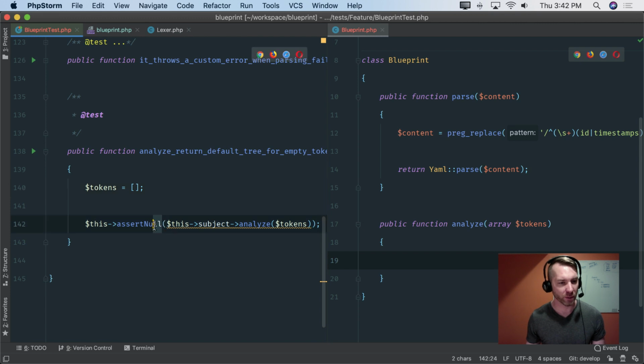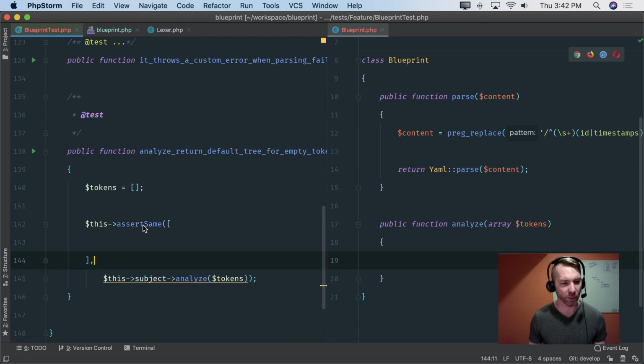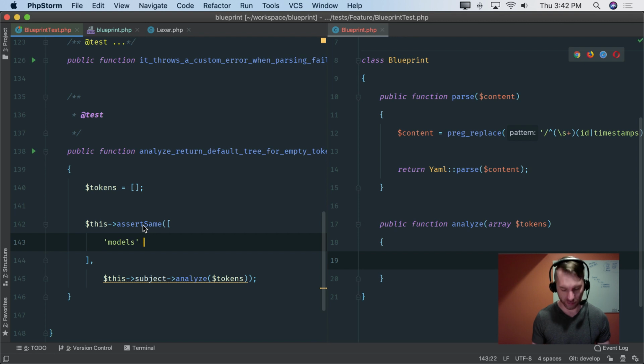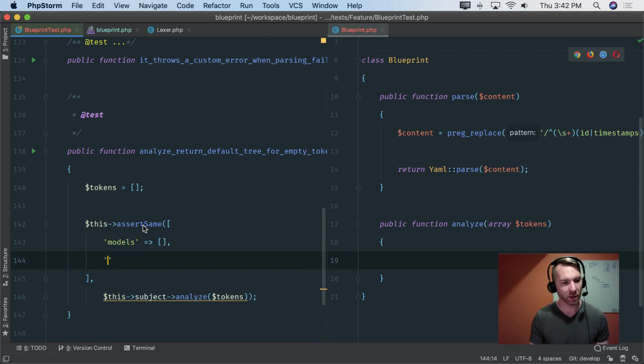Okay, so I think what we want to do now here is instead assert same on this, and what I would want this to be is a little more like this, where models is going to just be empty, and controllers is going to be empty.